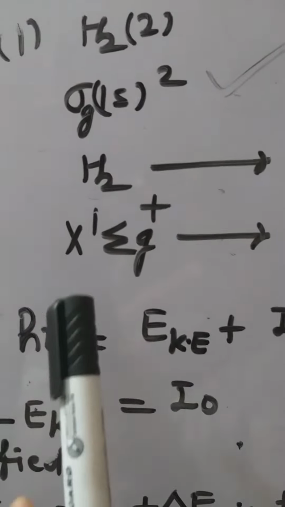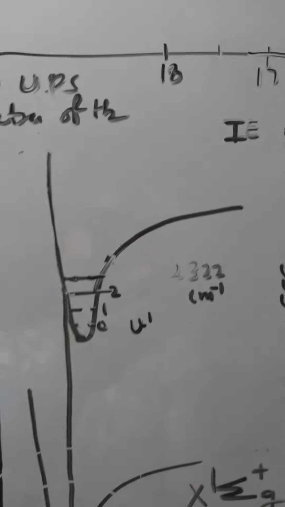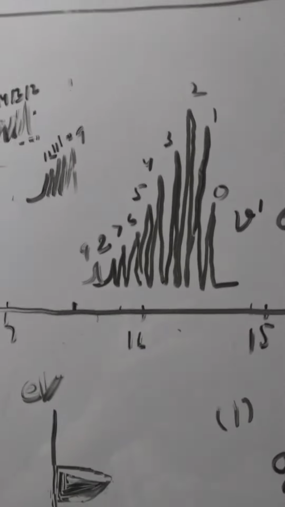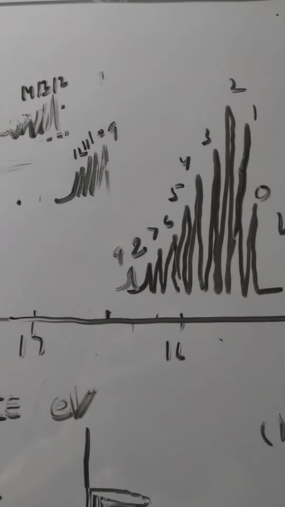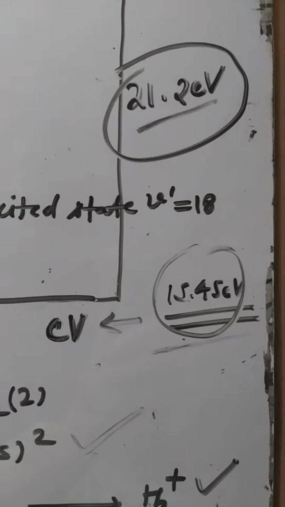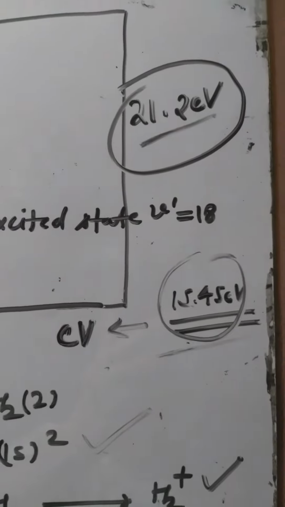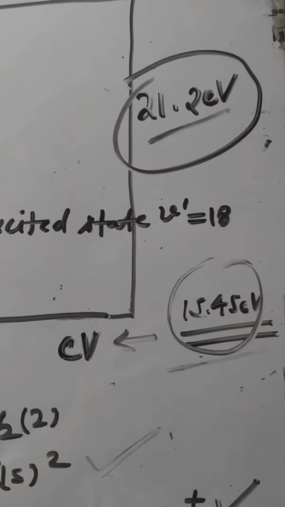Here we have a potential energy curve for both the ground state of the hydrogen and its excited state as well. In the above part, we have the original UPS spectra of the hydrogen molecule, and we know that the ionization energy of the hydrogen molecule is 15.45 electron volt.